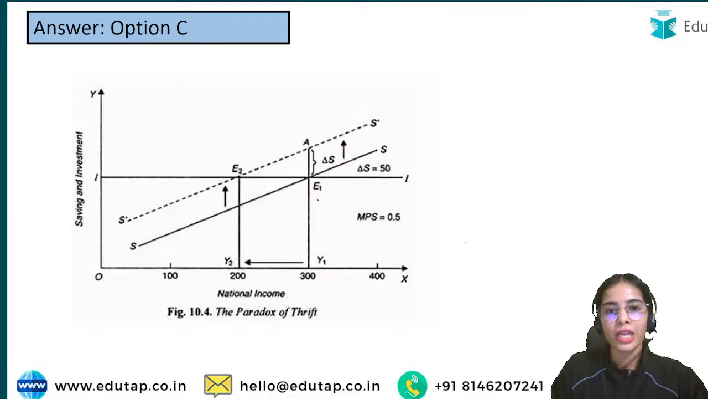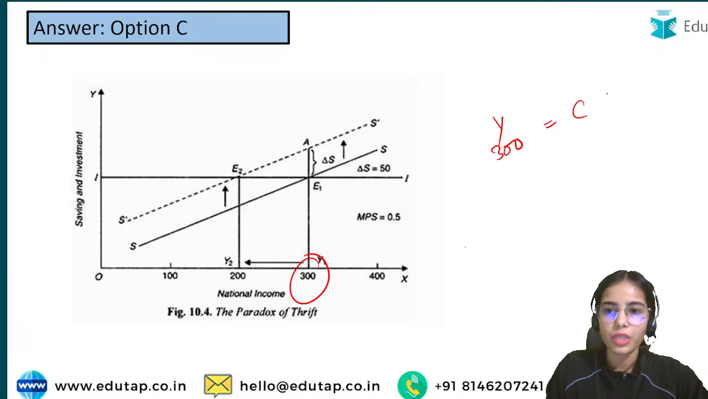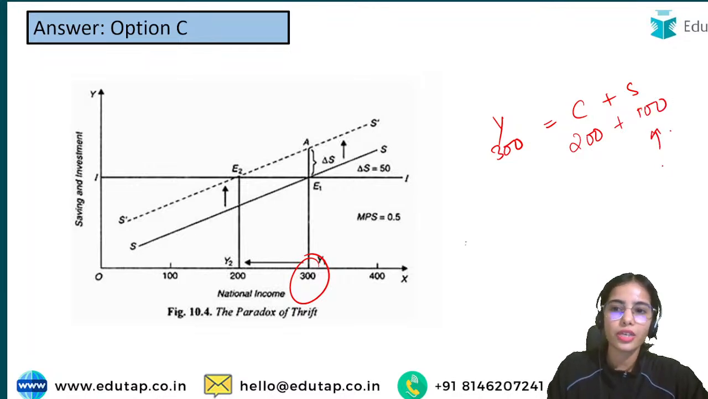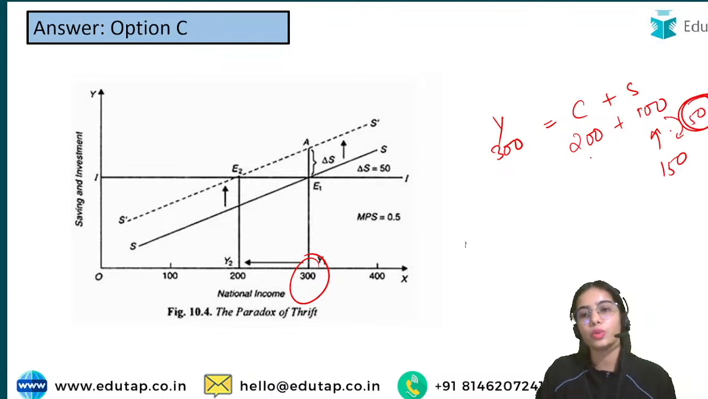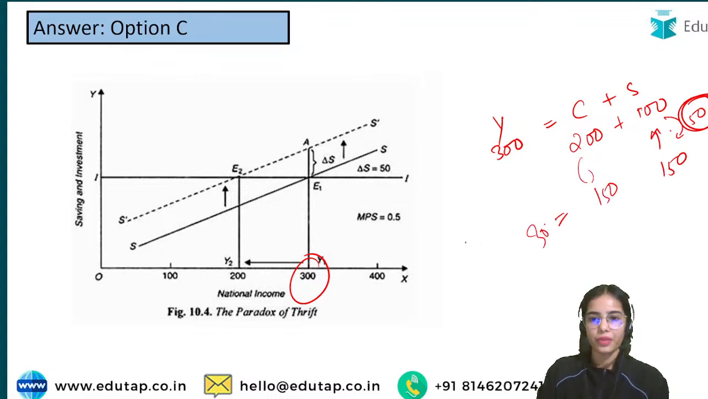So here you can see, let's say 300 is your income, this is disposable income, consumption and saving. Consumption is 200 crores and saving is 100 crores, let's say. Now you are increasing your savings by 50 crores. So your savings is becoming 150 crores, and your consumption is becoming 150 crores from the 300 income.